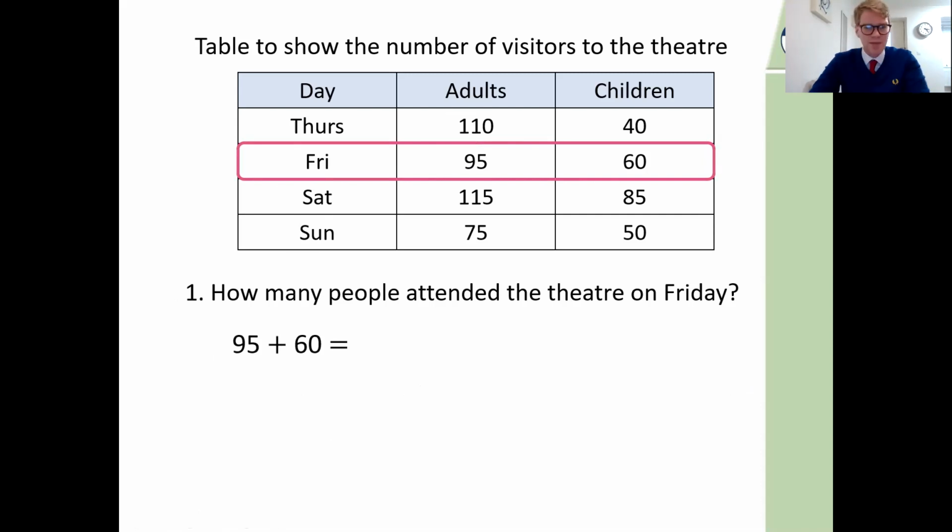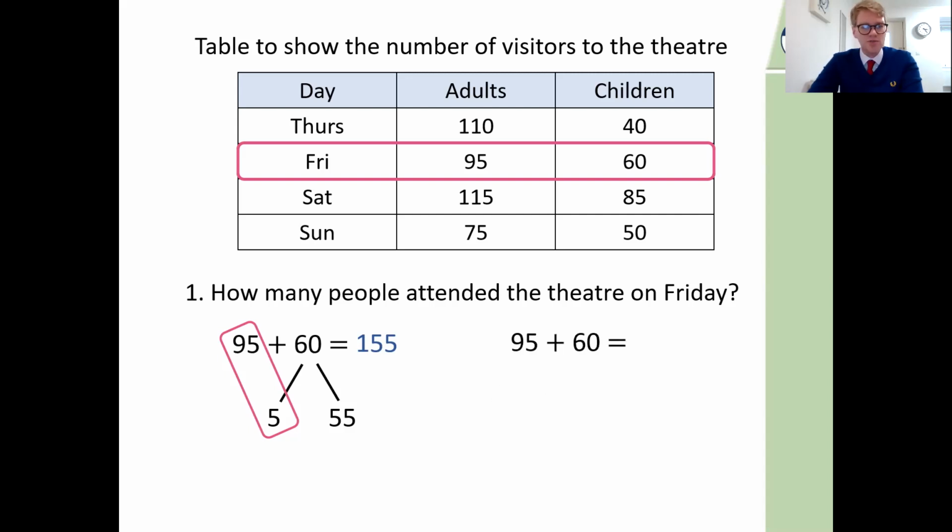95 plus 60. As always, a couple of ways we could do this. Maybe we could partition this 60 and take off the 5 we need to get the 95 up to 100 and think about what's left. So it's 55. So we've got the 100 there and 55. It's 155. That's a mental strategy you could use. You are equally welcome, as always, to use a written calculation. If you want to get your 100s, tens and ones out and use column addition, that's fine too. All of these are strategies which we have. So another way we could have thought about that, we could have split that 95 in our head so that we could make a number bond to 100 there.